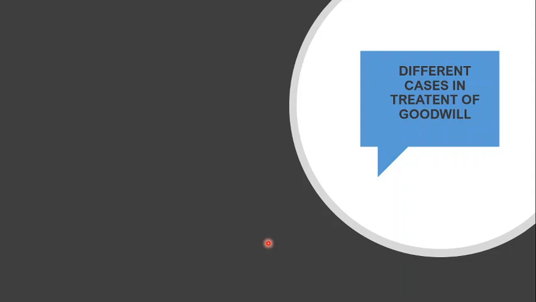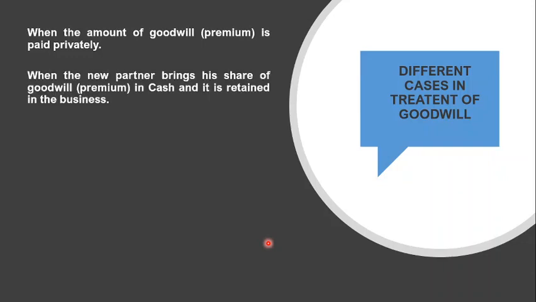Well, now moving ahead, we have seen that basic entries, we got it. Now we'll see what different cases can be there for the treatment of goodwill. So these are the different cases. The premium, the share of goodwill brought in by the new partner can be paid privately, means he doesn't want any record in the books of account. Or it can be brought in cash and retained in the business.